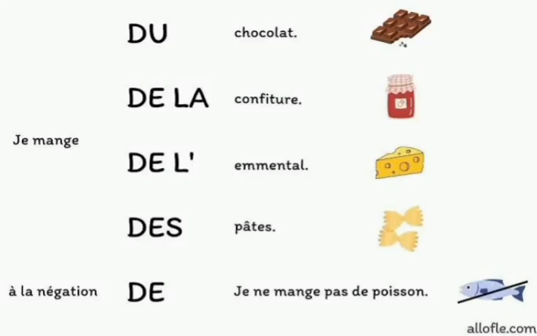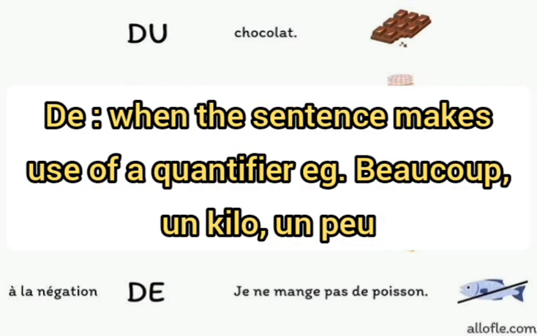Okay, so how do we use, or when do we use de as a partitive? De as a partitive is used in two instances. Instance number one, when you make use of quantifiers. What are quantifiers? Quantifiers are those words you use to express quantity.